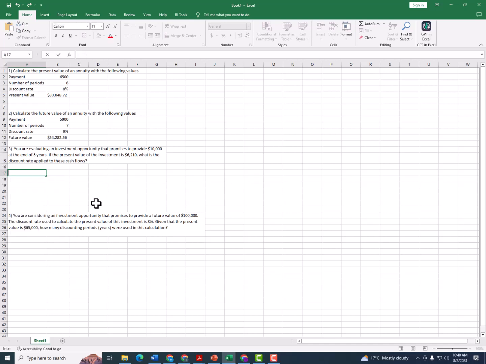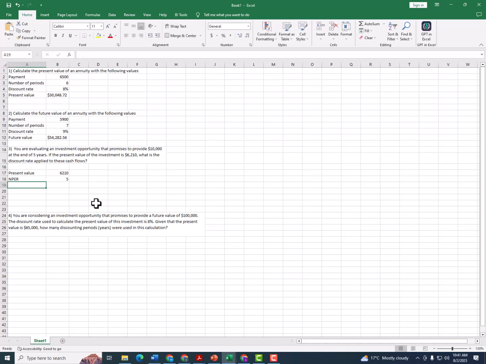So the first step is usually to just represent this in a tabular manner. Let us begin with present value. Here we are told present value is 6,210. We are told number of periods, let us simplify as that. We are told it's 5.